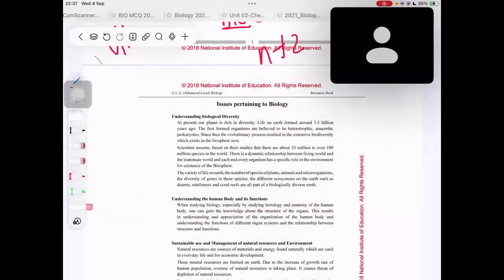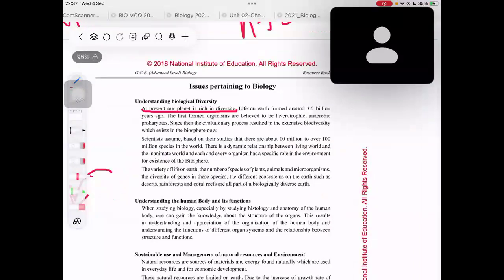So you can write "understanding biological diversity", put a semicolon, and write this point. This is a good point: at present, our planet is rich in diversity. You can easily remember that. That's a short sentence, and it directly goes into your head, right? So, at present, our planet is rich in diversity. That is the first one.